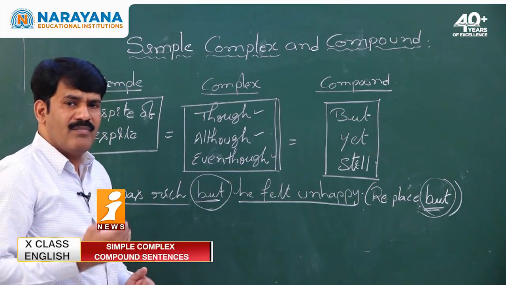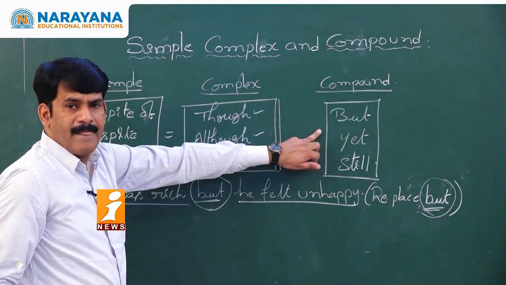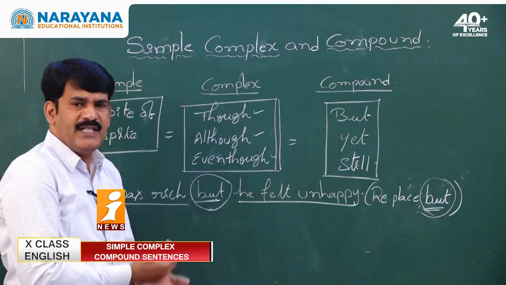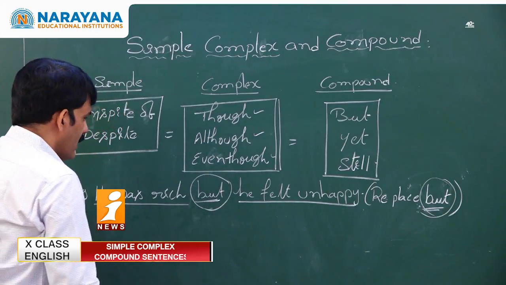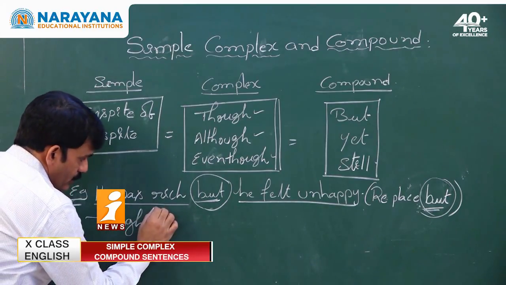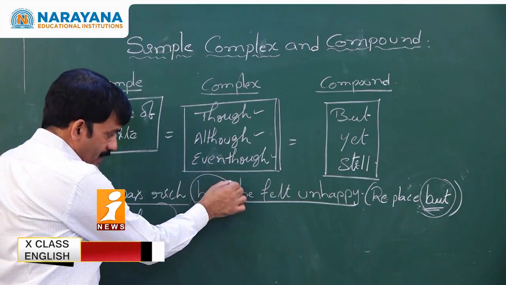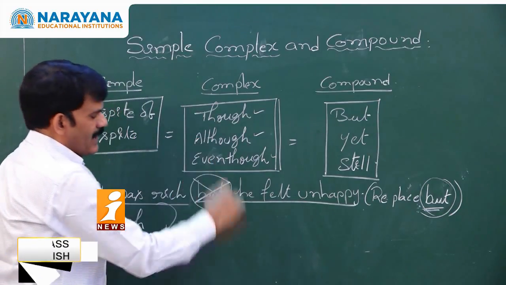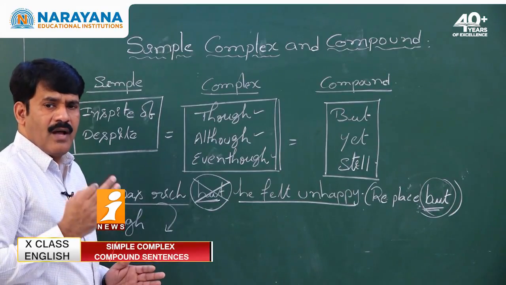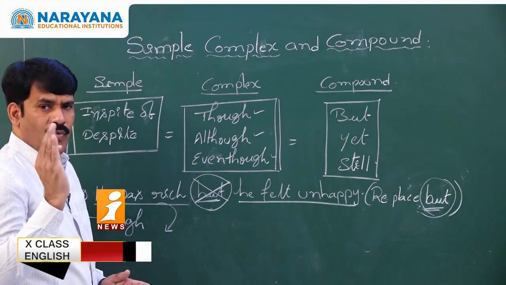If I wanted to carry the meaning into complex, what are the suitable words which I can replace but with? I can replace but with though, although, even though. Any of these three words can be used, so that I can restart my sentence taking though he is rich. We never and ever take two conjunctions in one sentence. You have to remember it always. We do not take two conjunctions into one sentence.